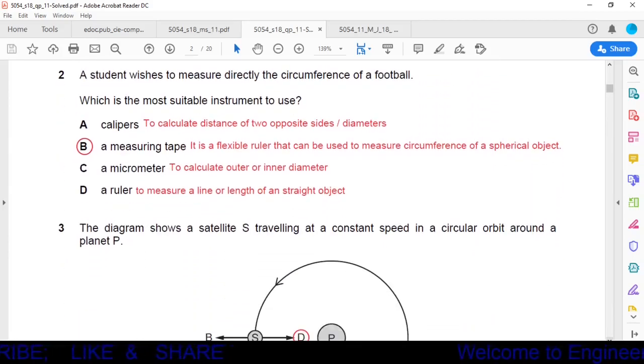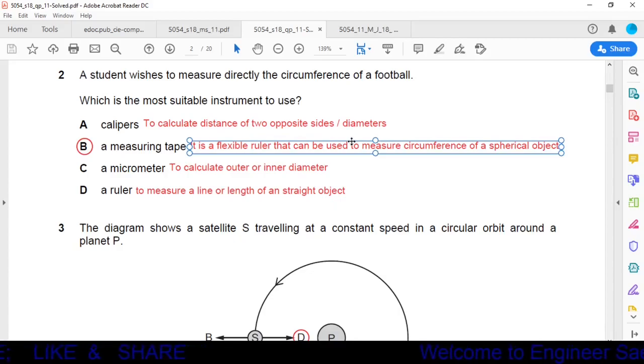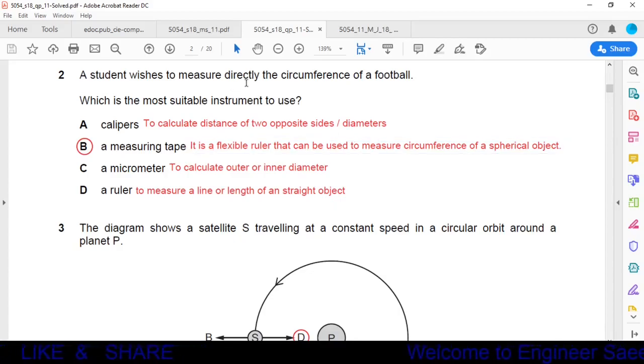Question number 2. A student wishes to measure directly the circumference of a football. Here the important word is directly. Which is the most suitable instrument to use? Option A, calipers. Option B, a measuring tape. Option C, a micrometer. Option D, a ruler.